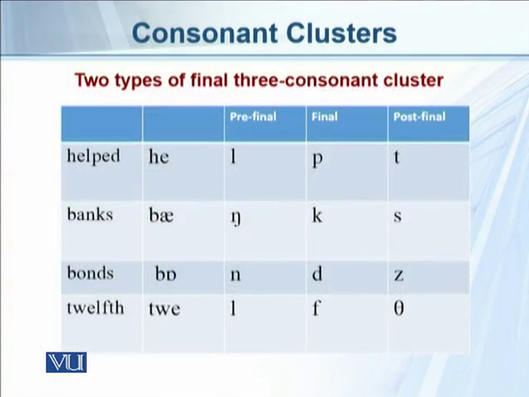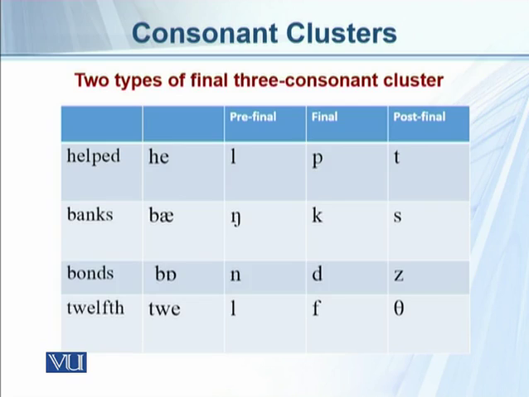Two types of final three consonant clusters. Now we come on to the three final consonants, where we find a syllable with three consonants. For example, in a word like helped, we have l as pre-final, p as final, and t as post-final. We have banks, n pre-final, k final, and s as post-final.